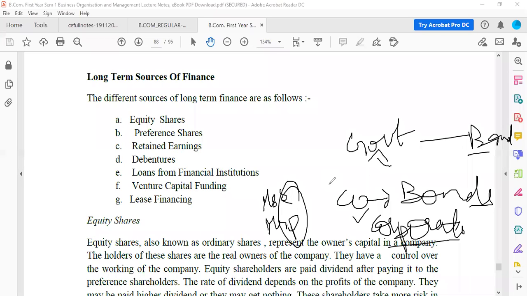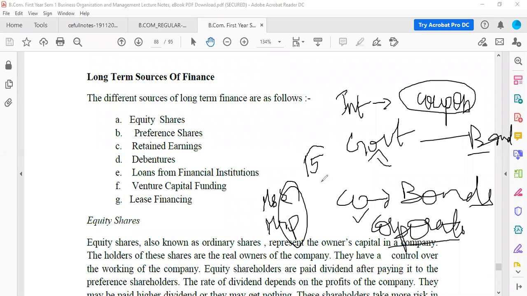In bonds, the other name for interest is coupon, C-O-U-P-O-N, coupon. So this coupon rate will be compulsorily paid. So the risk is very less when compared to shares. But the only risk is you will be keeping more amount in the bonds. So that is corporate bonds.